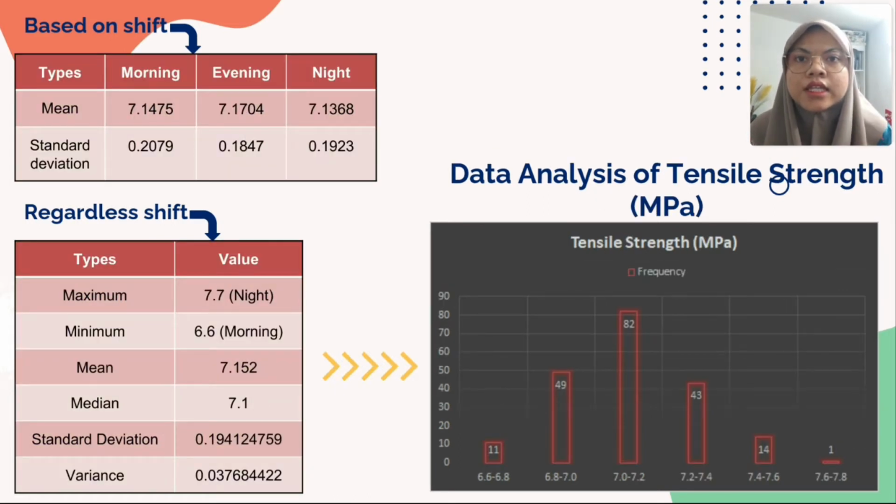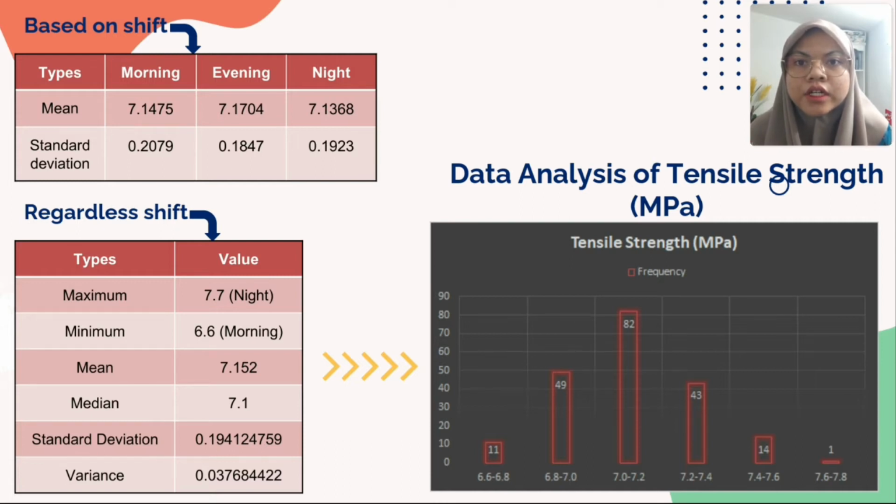Next is the data analysis of tensile strength in megapascal. Again, the standard deviation for tensile strength in evening shift shows the lowest value, that is 0.1840, compared to the morning shift, which shows the highest standard deviation, that is 0.2079. The maximum value of tensile strength is 7.7 megapascal in night shift, while the minimum tensile strength value is 6.6 megapascal in morning shift.